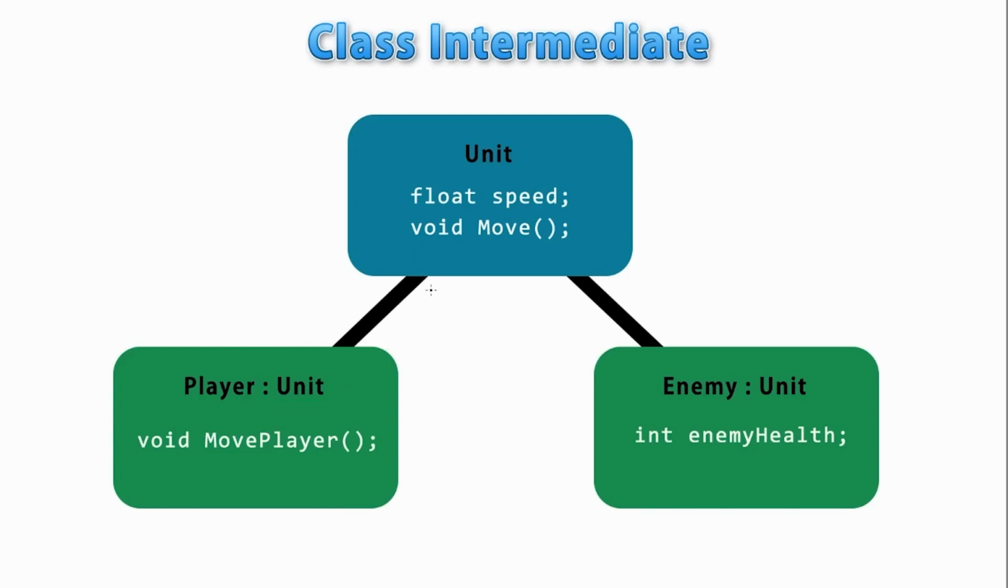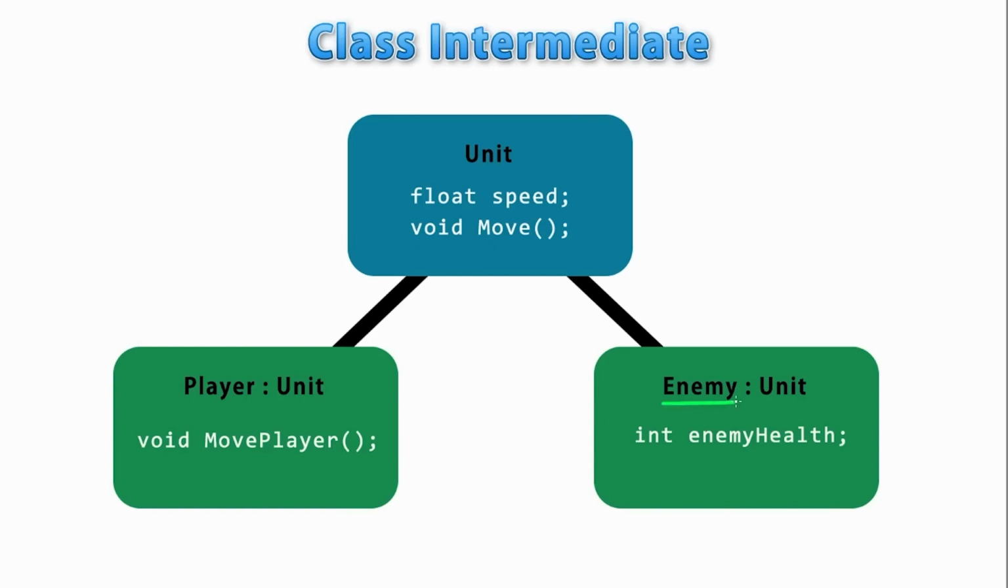That means that the player is going to inherit everything from this unit class. So on the player class itself, we are not defining any speed field or any move function. Instead, just by making it extend the base class, it is going to inherit all of these elements. Essentially, the player class contains everything inside player and everything inside unit.